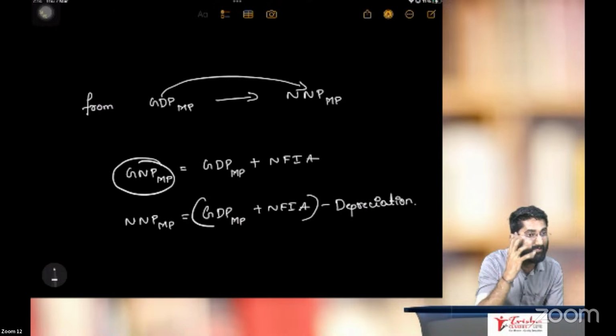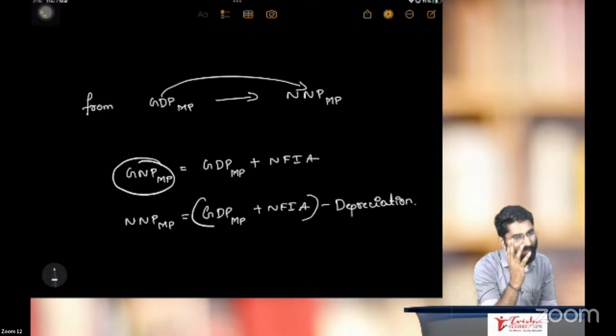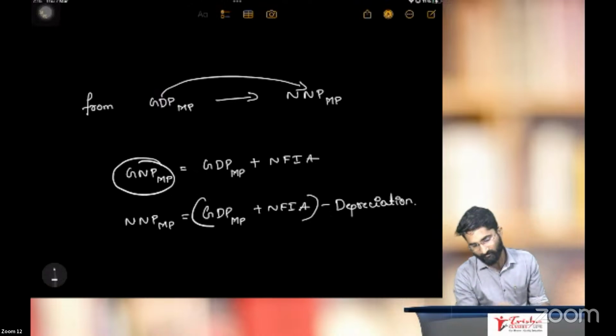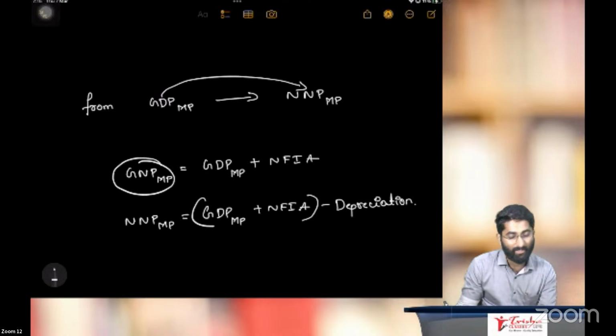If you have more clarity in the logic and the concept, the answer is easy. You write the answer, you get very good marks. So this is how we calculated net national product at market price.